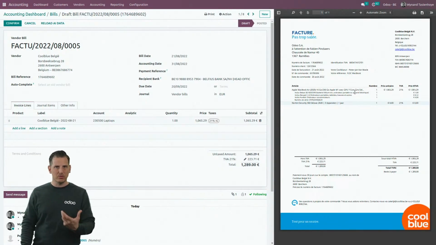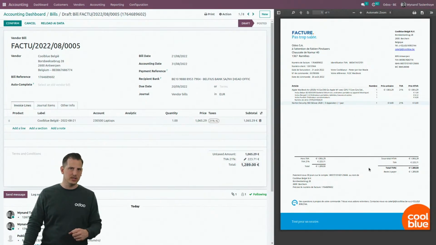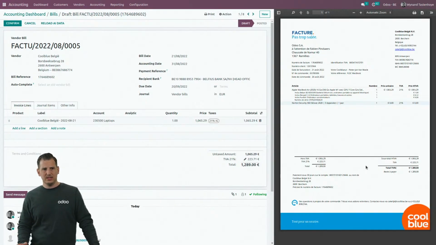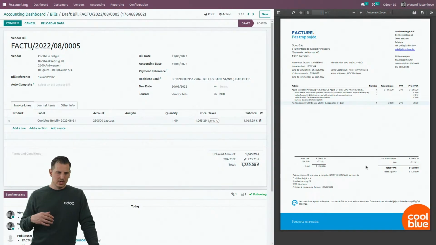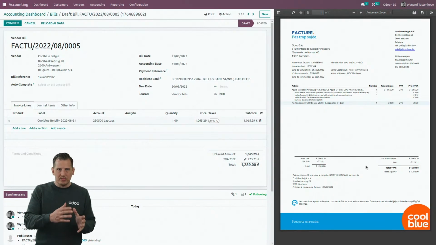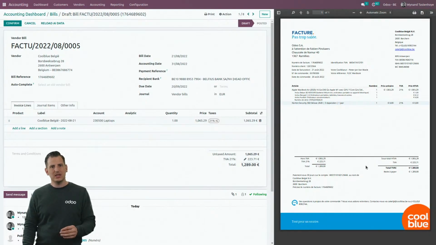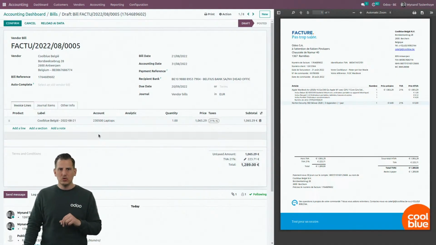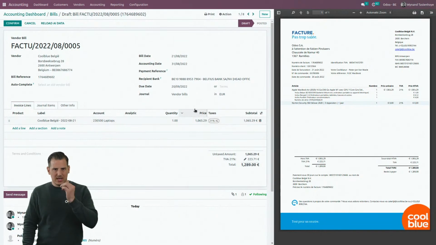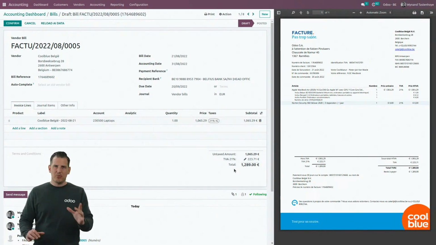How does that work? Well, it works based upon our artificial intelligence. Also there, I think it's completely different than in other accounting tools. We don't work with a pre-setup per supplier. No, basically we work based upon historical data. Based upon the combination of the label and the supplier, Odoo will propose the right account and the right tax code. So in practice, what does it mean?